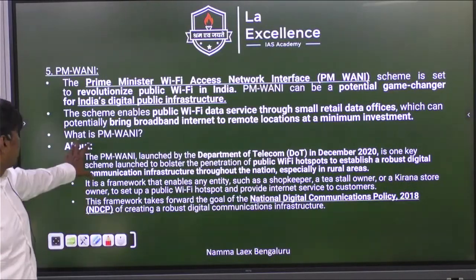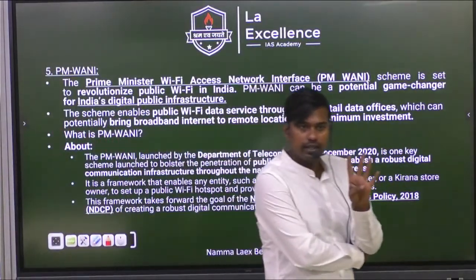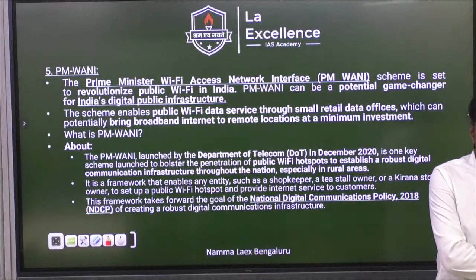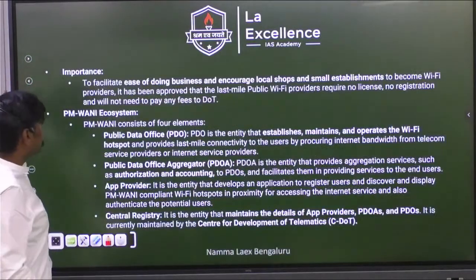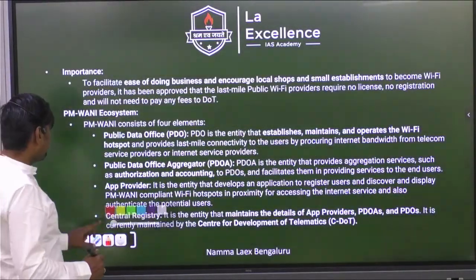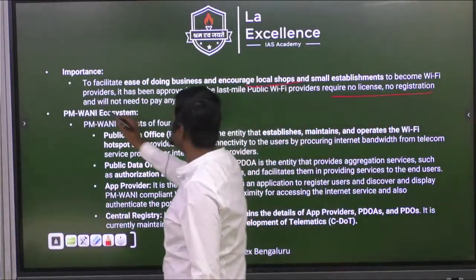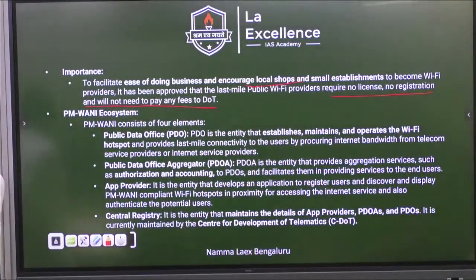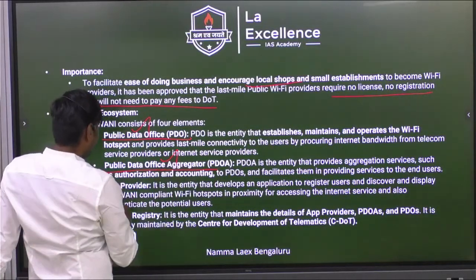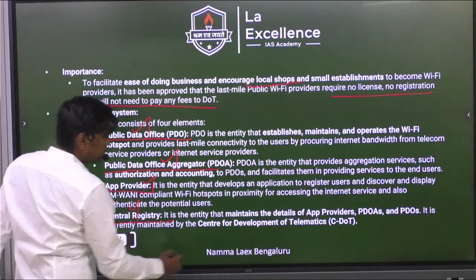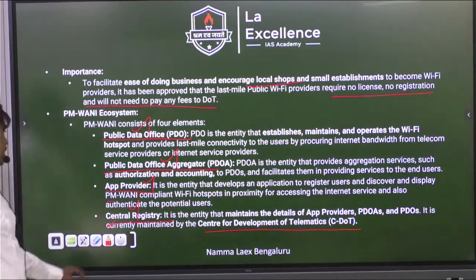Remember? Yes. So along that line, this PM Money also consists of four important components. What are they? PDO, PDOA, App Developer. Final one is Central Registry. Kindly remember, very, very important. What we are trying to do, we are trying to encourage local kirana walas, local shops, so they can operate with no license, no registration, no fees. This we have discussed, remember? It is done by whom? That is Center for Development of Telematics we have written.